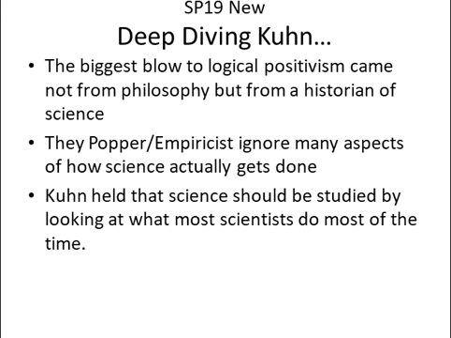The biggest blow to logical positivism came not from philosophy, but from a historian of science, and that is Thomas Kuhn, who we talked about. Popper and the empiricists ignore many aspects of how science actually gets done. Kuhn held that science should be studied by looking at what most scientists do most of the time. And that is what we saw here. That's how he came up with his view of scientific progress, looking at the paradigm shift, and the revolution, and aspects of irrationality in science.